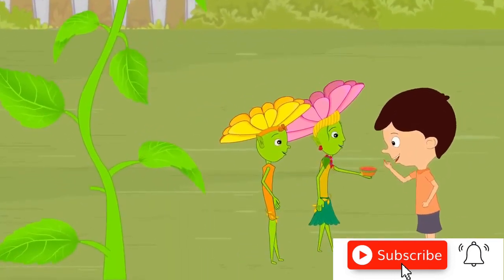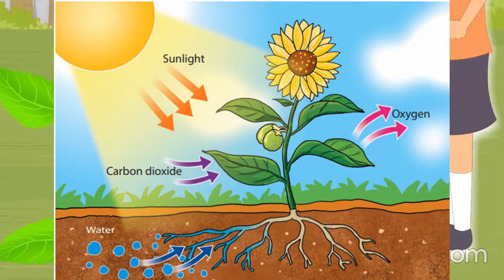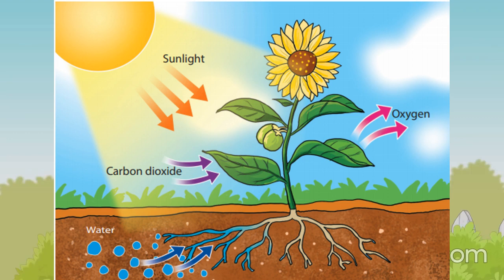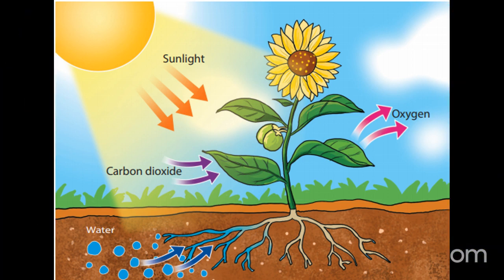Understand, right? So we are going to see this using a picture. Look at this, children. That's a beautiful picture. What is the meaning of this picture? We can see here sunlight mentioned here. Oxygen is mentioned here. Carbon dioxide mentioned. Water mentioned here. And we can see a green plant with green leaves. What is the meaning of this picture, children? Yes, this is photosynthesis. Using a picture, here it's clearly explained what photosynthesis is. So we are going to write it here. Photosynthesis.